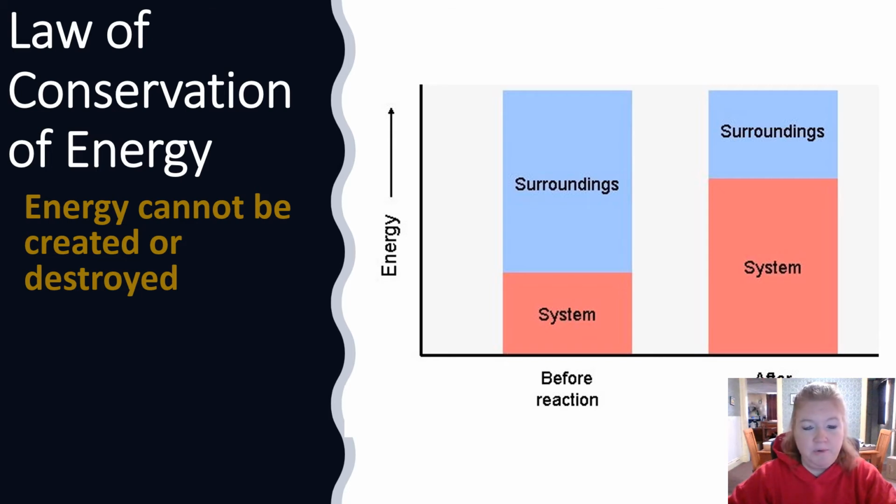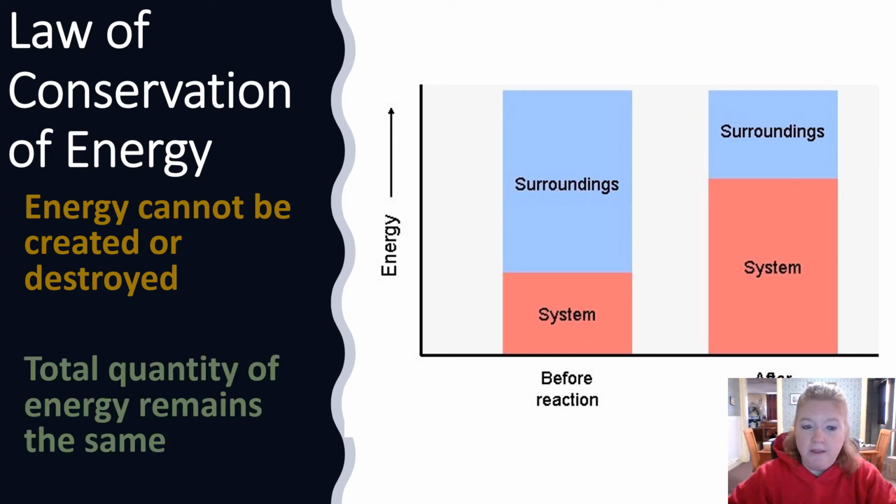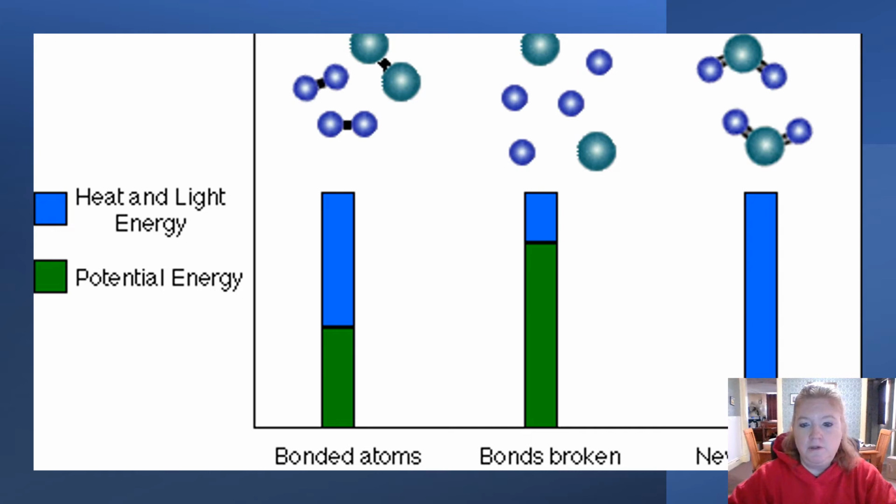Energy cannot be created or destroyed. The total quantity of energy remains the same. Energy can change form, though. So here you could see the total amount of energy remains the same, but the amount of energy as potential energy and heat and light energy is varying, but the total amount of energy remains the same.